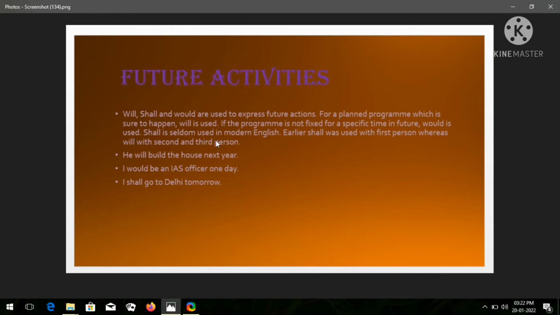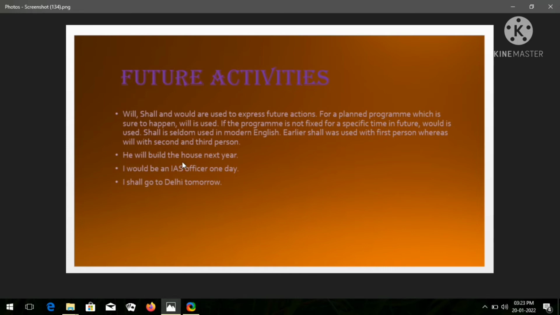Shall is seldom used in modern English. You know what? Shall is used seldom, not regularly, in modern English. Earlier it was used with the first person, whereas will was used with the second and third person. I hope you are getting it, students. Let's look at the examples.